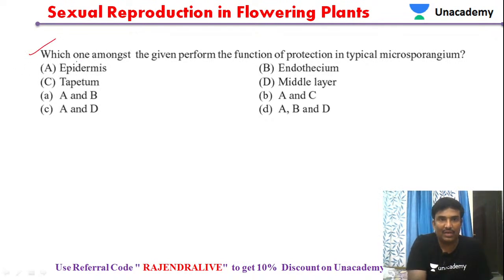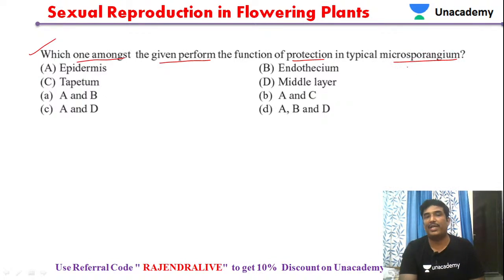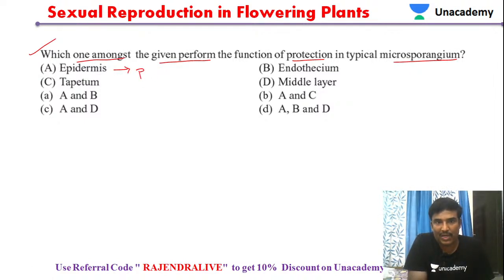Which one among the given performs the function of protection in a typical microsporangium? We have seen the different layers present in the typical microsporangium. The epidermis is involved in protection. The endothecium, the layer below the epidermis, is also involved in protection. Below the endothecium, the middle layers are also involved in protection.